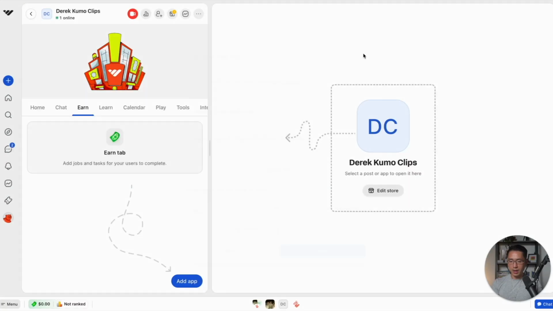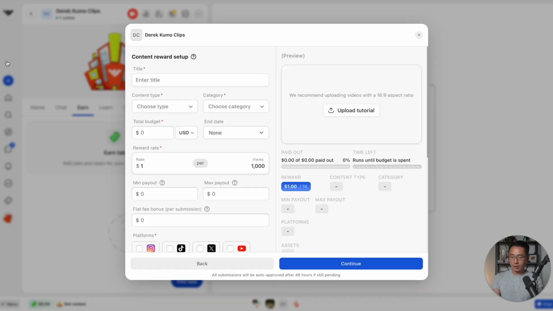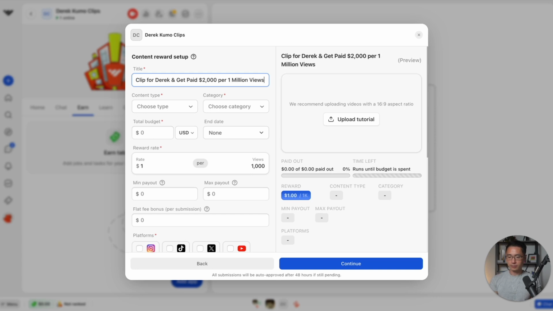So let's go back, go to Add App, and let's go to Content Rewards. Here is where we can set up our Content Rewards campaign. We can give it a title. Let's go with clip for Derek and get paid $2,000 per 1 million views. You can give it any title you want. And here is where we can upload a tutorial if you want to let people know exactly how to clip your content. They recommend using videos with a 16:9 aspect ratio. That's basically just landscape dimensions.